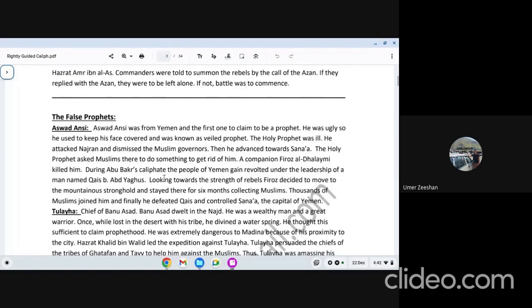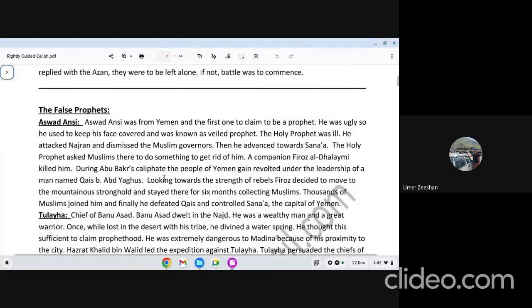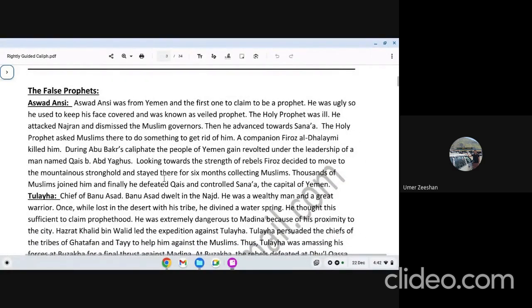Now moving on to Aswad Ansi. Ibrahim was telling a point: veiled prophet. Aswad Ansi was famous as the veiled prophet, or masked prophet. Why did he do that? To hide his ugliness. He was ugly, as it's mentioned in some books, so he used to cover his ugliness. He belonged to a tribe from Najran, on the Yemen border side. Ansi is the tribe actually.